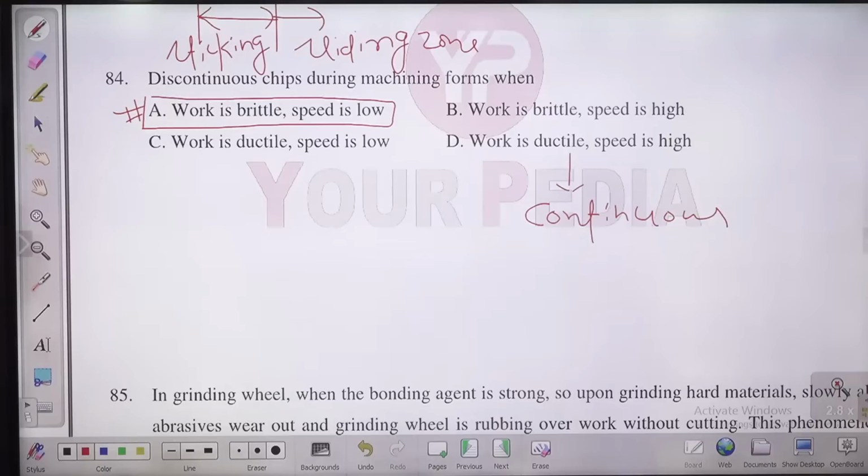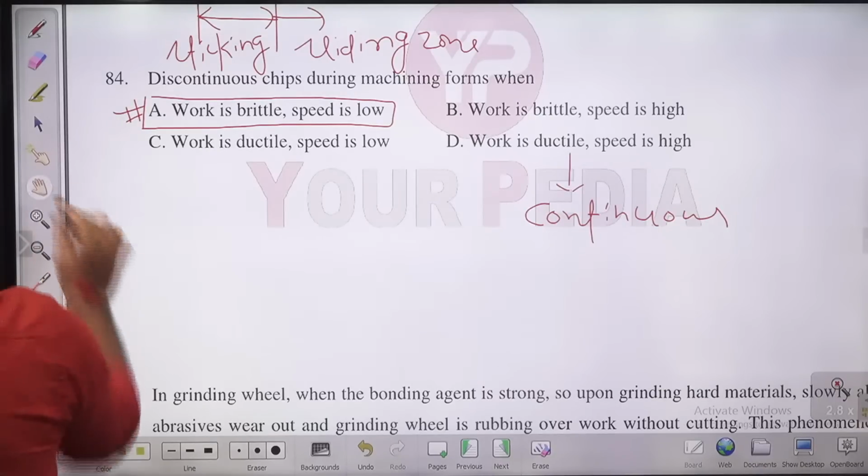Continuous chip we will get for the machining of ductile material with very high speed. In this question, he is asking you discontinuous chip during machining forms in the case of brittle material with very low speed.